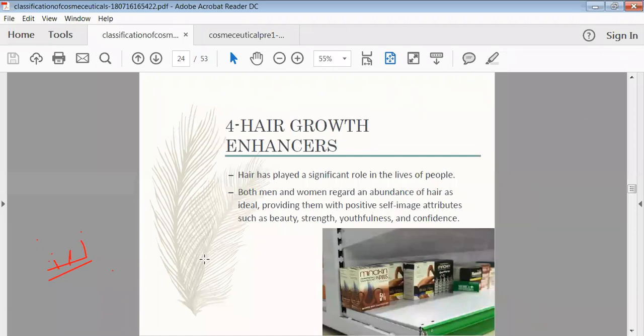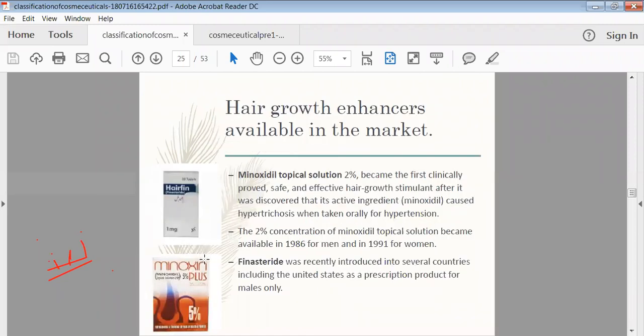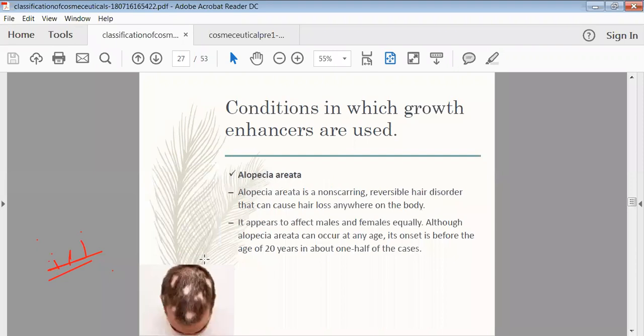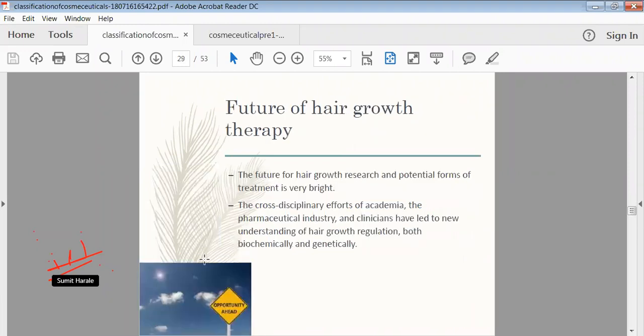But because of the addition of these hair growth enhancers, your normal hair cream becomes a cosmeceutical. Examples are minoxidil topical solution, then finasteride, which can be added into your cream. Then these are the various problems of your hairs, that is alopecia, diffuse alopecia.